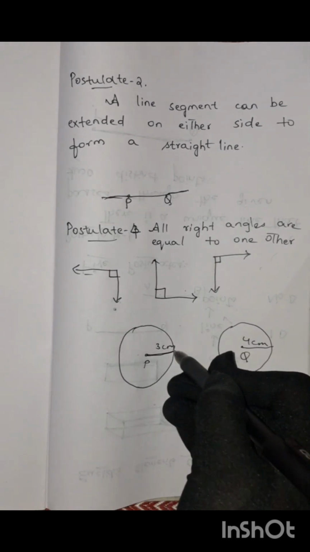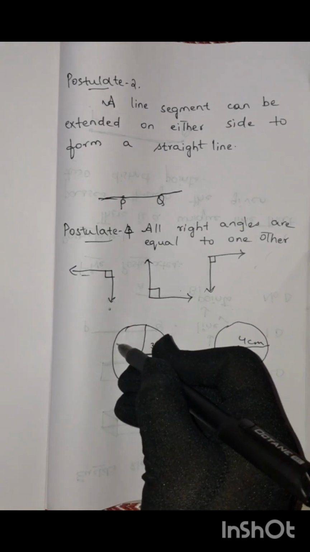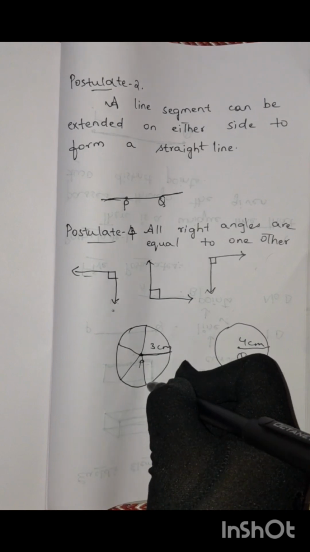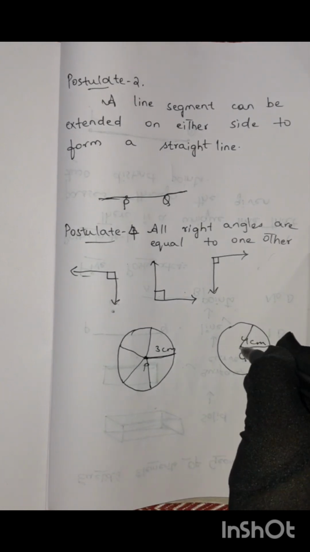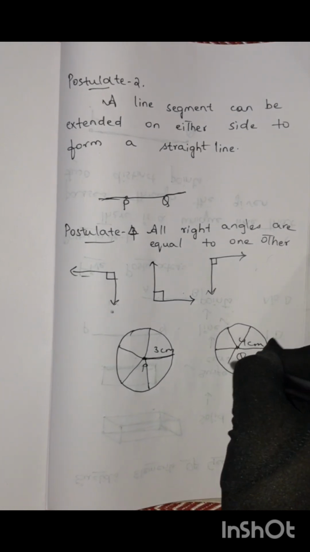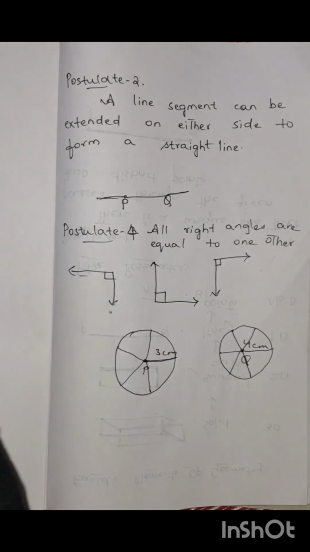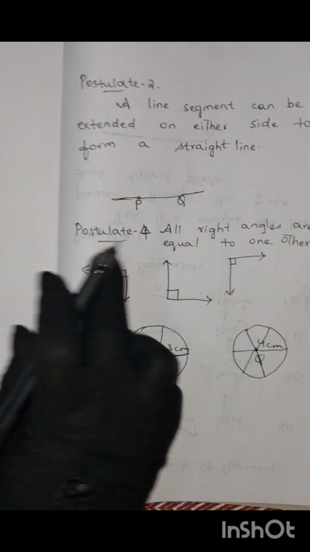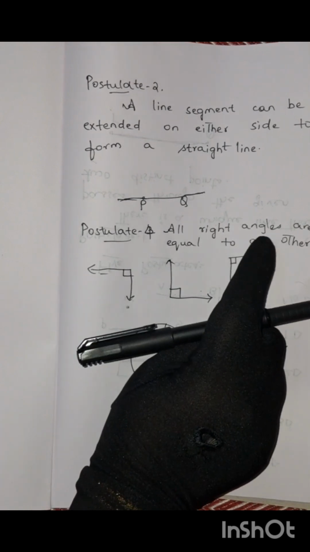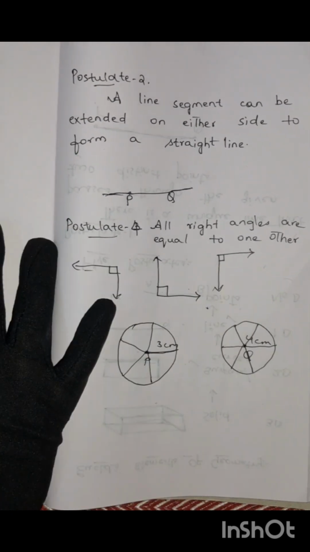Suppose this is 3, this will also be 3 everywhere, yes or no? And this will be 4, this will also be 4 everywhere. So the third postulate is nothing but we can describe a circle with any radius. The fourth postulate is, all right angles are equal, this one, this one, anyone.